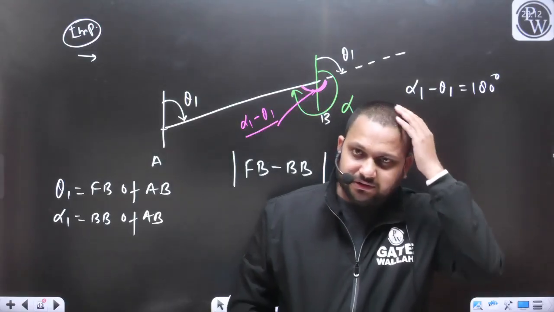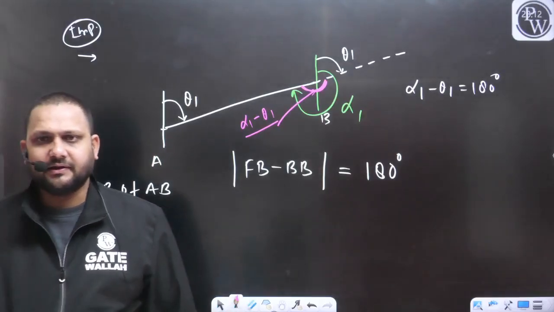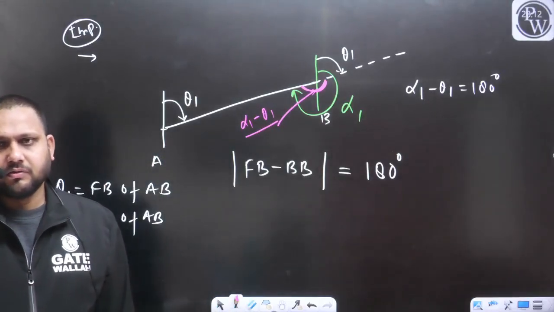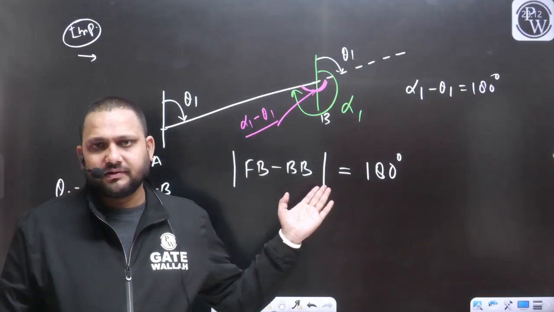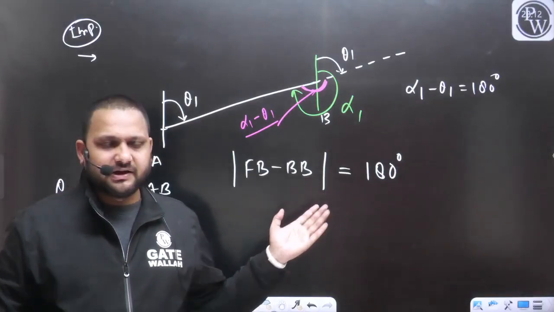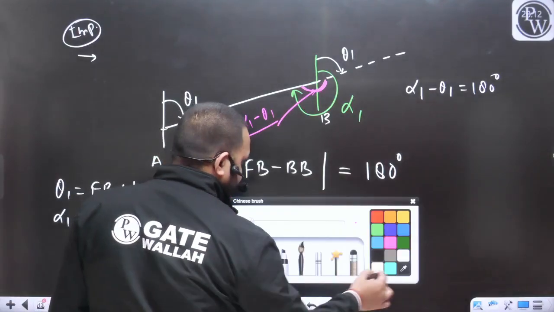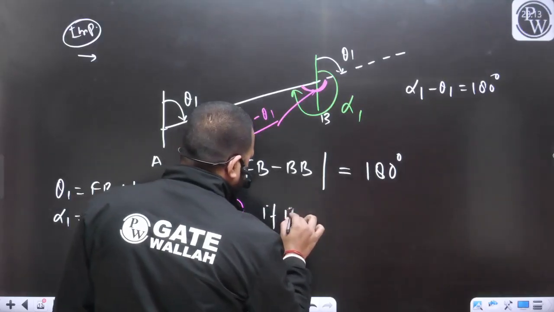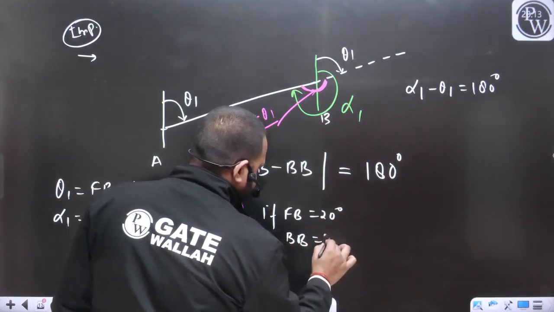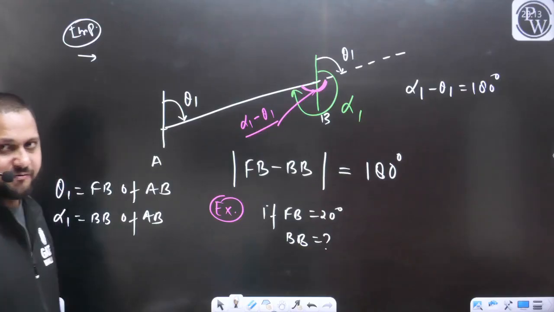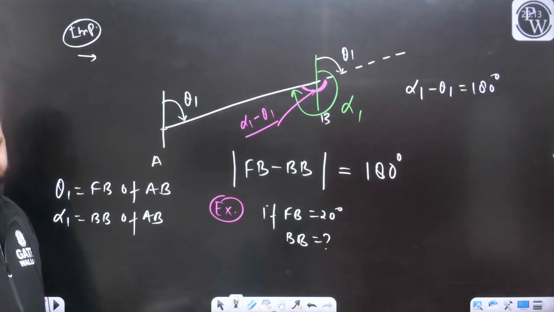As we know, the difference of the forebearing and back bearing will always be equal to 180 degrees. How? With the help of this relation. So for example, if the forebearing of the line is 20 degrees, what will be the back bearing?